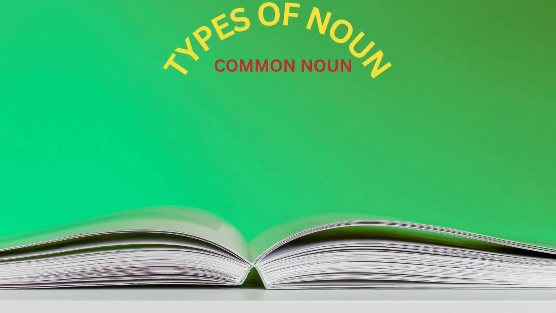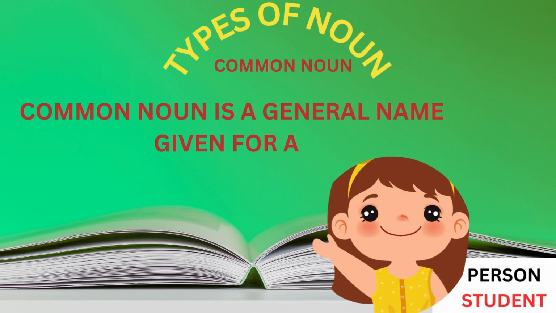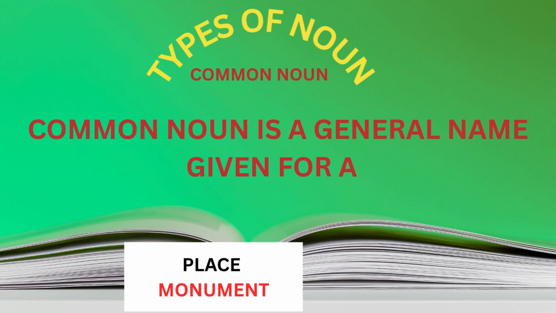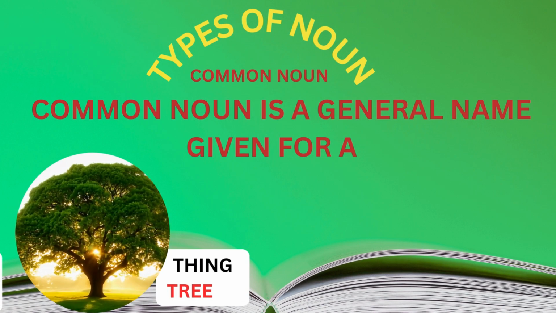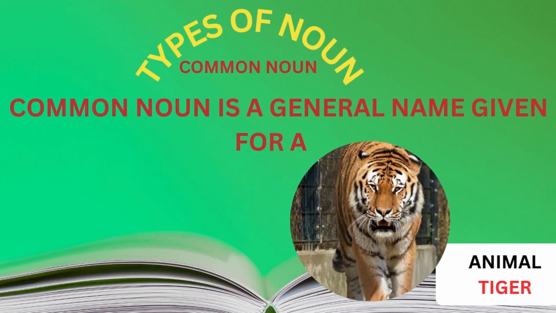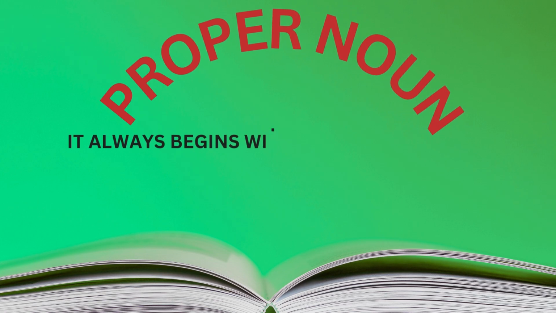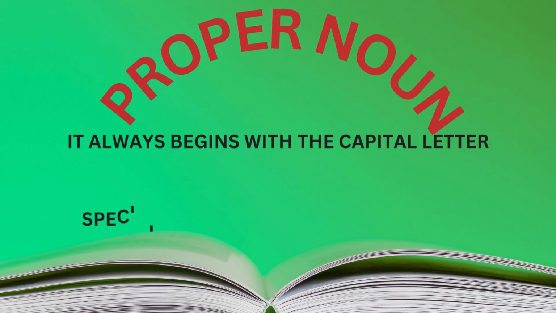Types of noun. Common noun. A common noun is a general name given for a person, example student; place, example monument; thing, example tree; animal, example tiger.